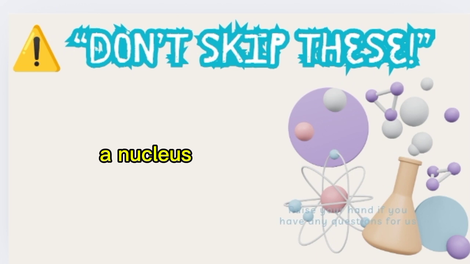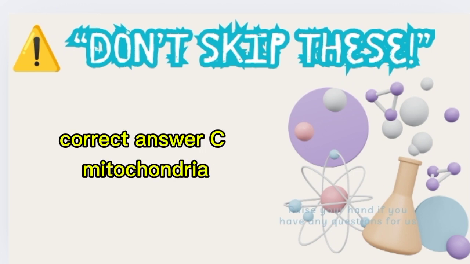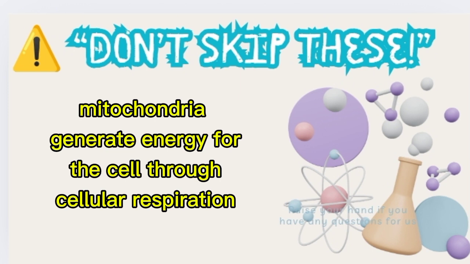Question number 208. Which part of the cell is known as the powerhouse? A. Nucleus, B. Ribosome, C. Mitochondria. Correct answer C. Mitochondria. Mitochondria generate energy for the cell through cellular respiration.